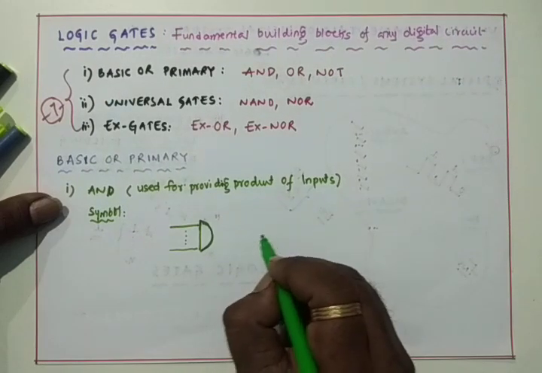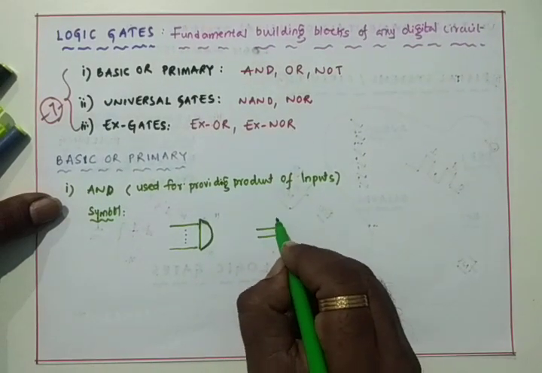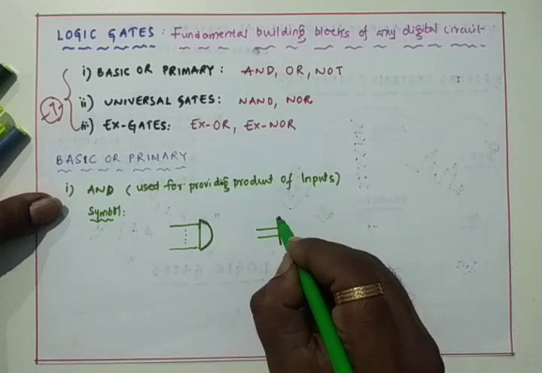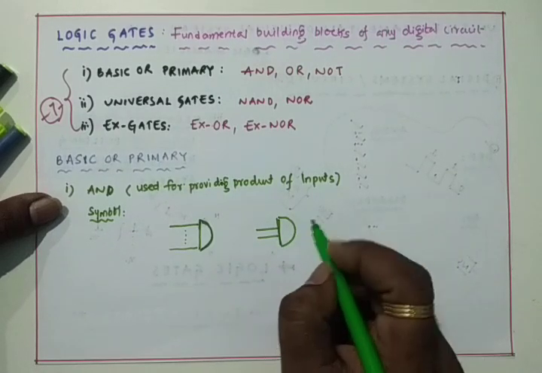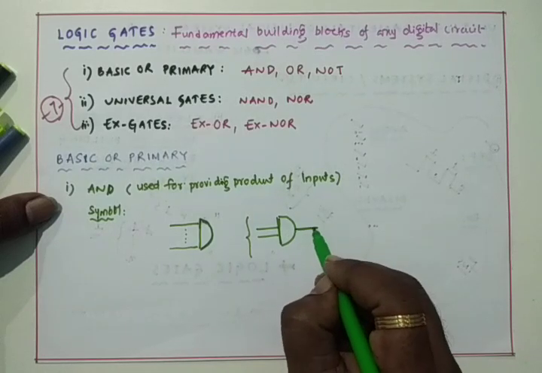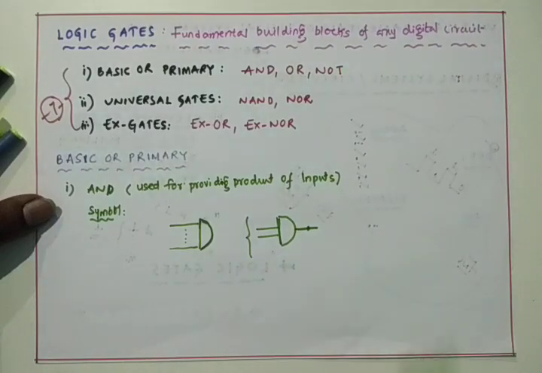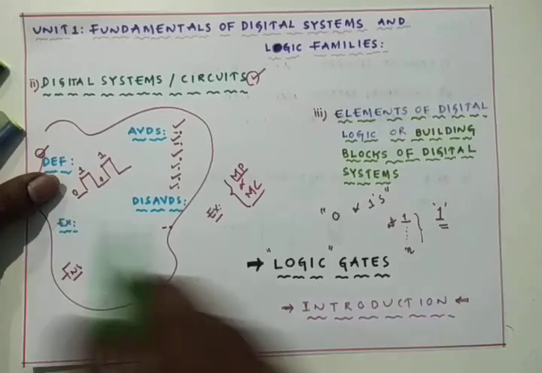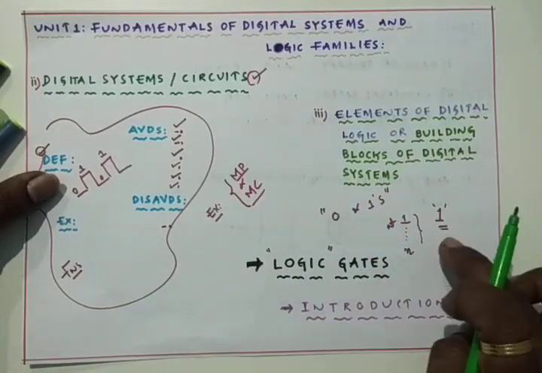Or you can draw it very clearly like this. Whatever may be the number of inputs, output remains one only, one output line only.